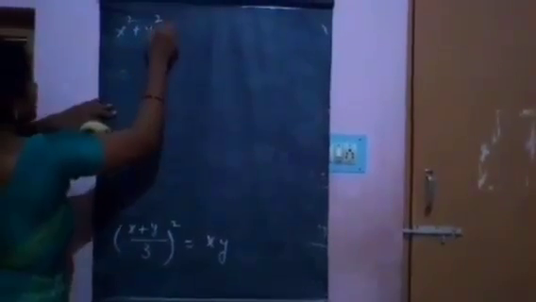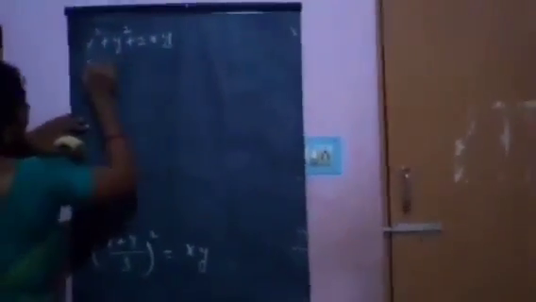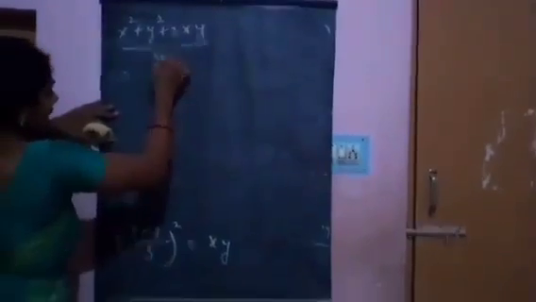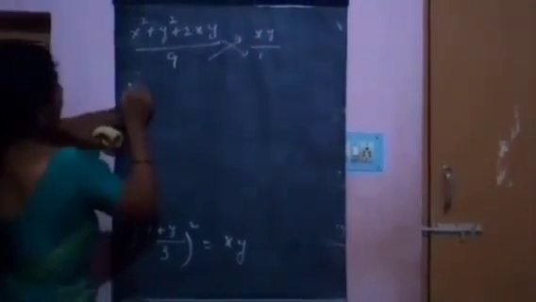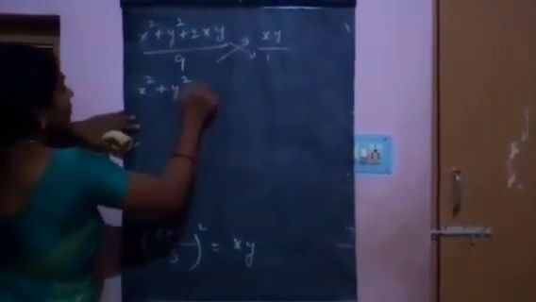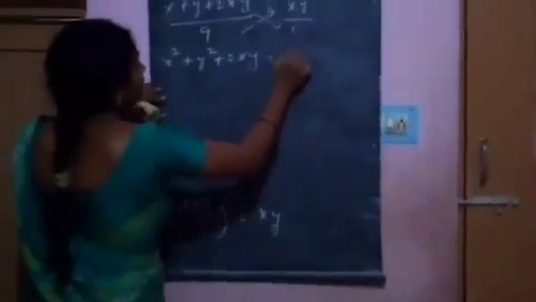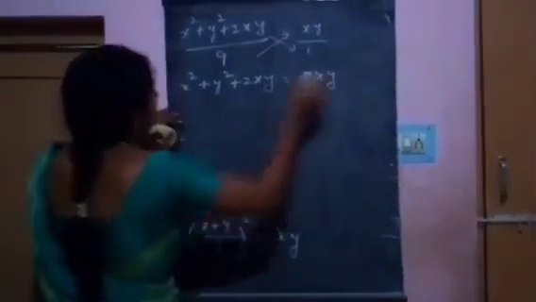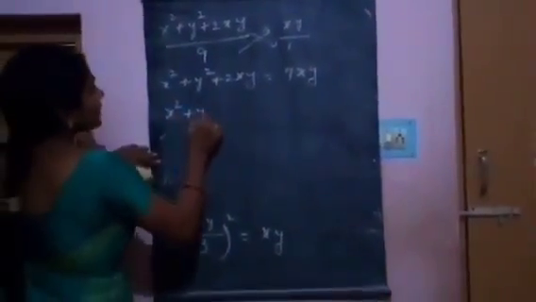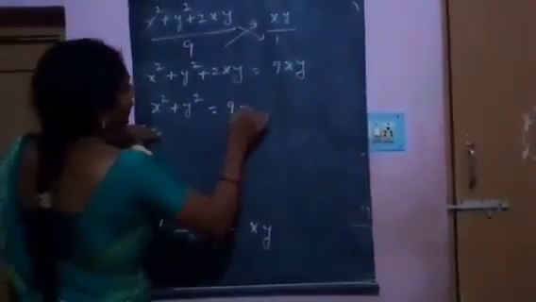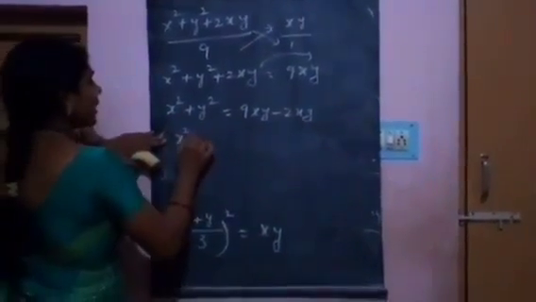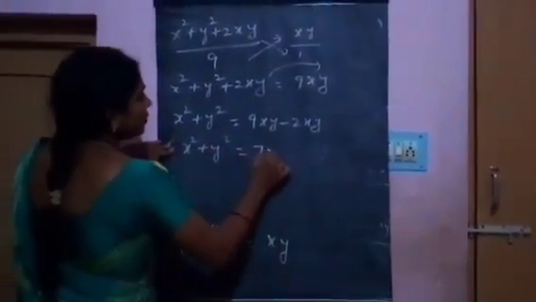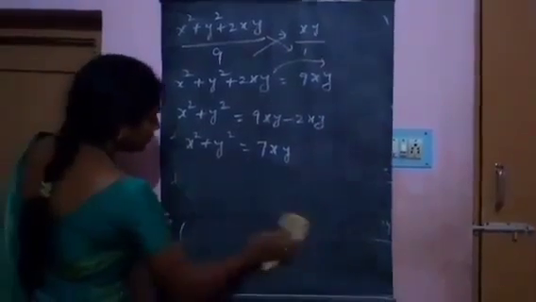(x plus y) whole square equal to x square plus y square plus 2xy. By 3 whole square means 9 equal to xy. By cross multiplication, x square plus y square plus 2xy equal to 9xy. x square plus y square is equal to 9xy minus 2xy. x square plus y square is equal to 7xy.